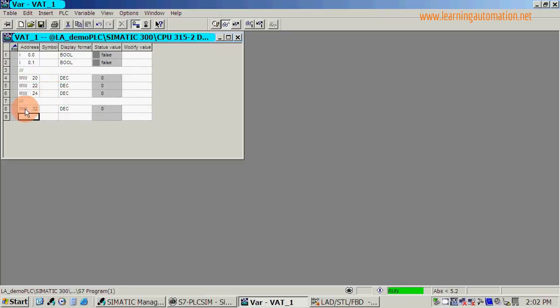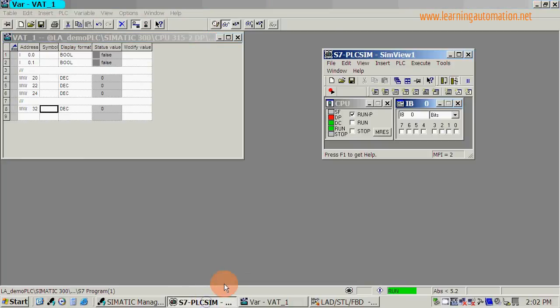And now we have our memory word 32, which is our SFC controlled running hours from the runtime meter. So we'll go to the PLC simulator. We'll just make sure everything is reset to 0, and we will get the machine running. Machine is running.